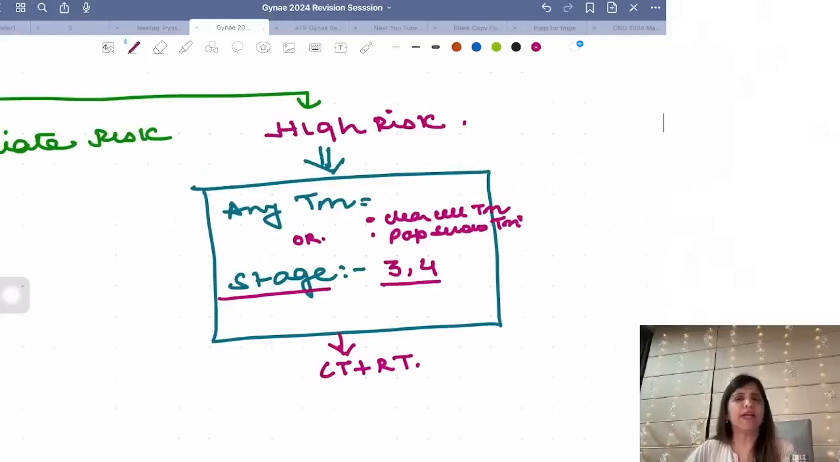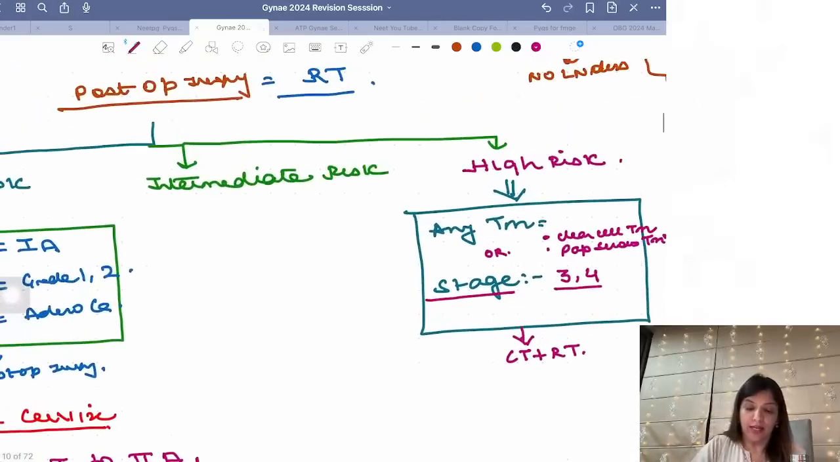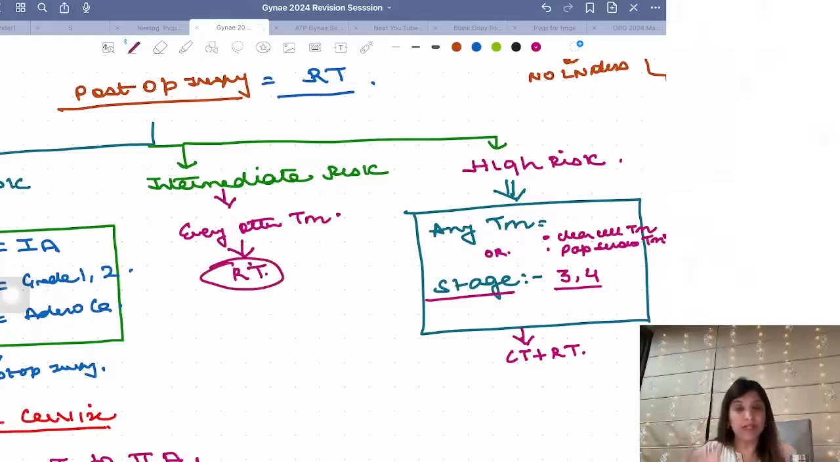High risk में कौन से आते हैं? Papillary serous tumor आता है, then clear cell tumors आता है, and any tumor which belongs to stage 3 or stage 4. Right? Now, intermediate risk. Every other tumor comes in intermediate risk, right? And in this case, you have to give radiotherapy. So please remember, radiotherapy कब देते हैं? Every other tumor which is neither belonging to low risk, which is not belonging to high risk. High risk में chemotherapy plus radiotherapy, and low risk में nothing.